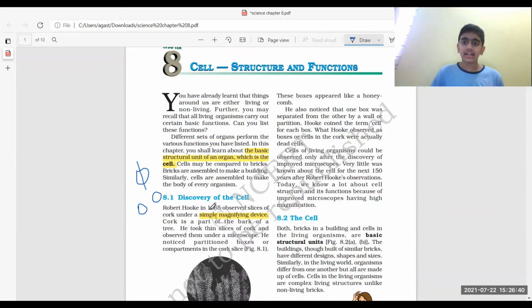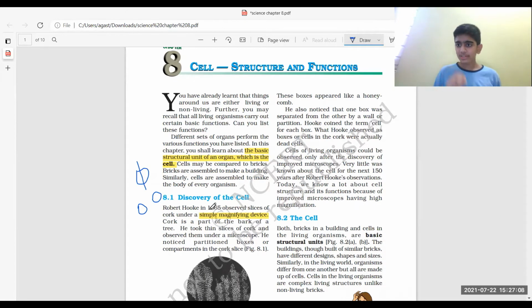And one more question, guys. They may ask you a question in the exam: why are these cells compared to bricks? Simple, guys. I'm just going to explain one thing, and you write the same thing in your exam. You know that cells assemble to form a tissue, and these assemble to make an organism. Similarly, bricks assemble to make a building.